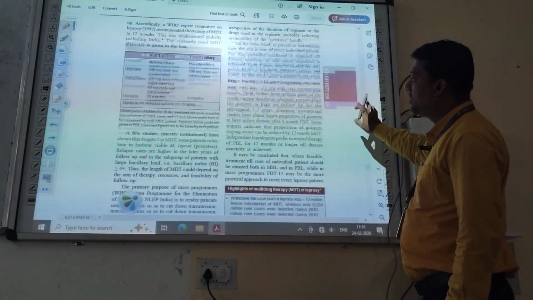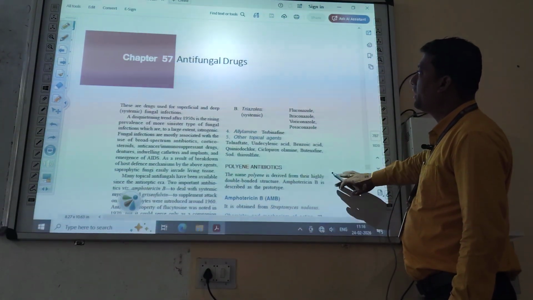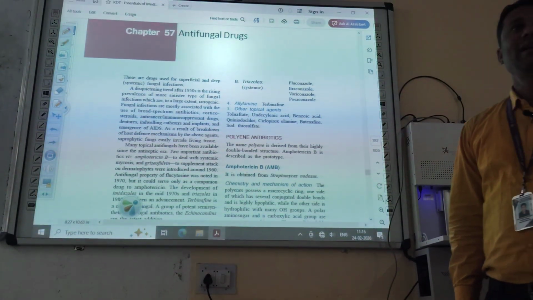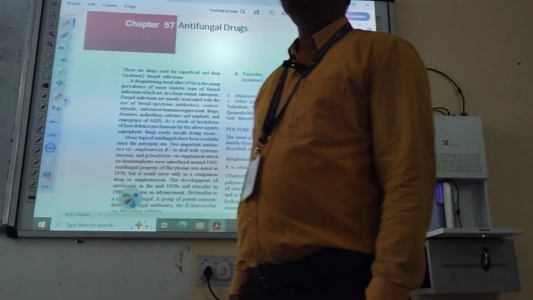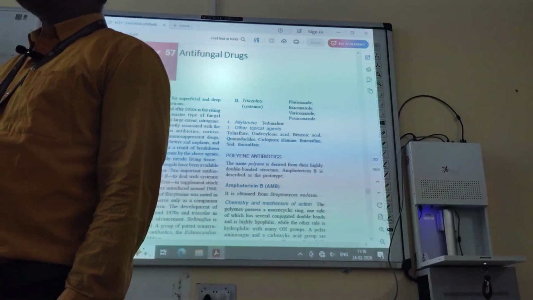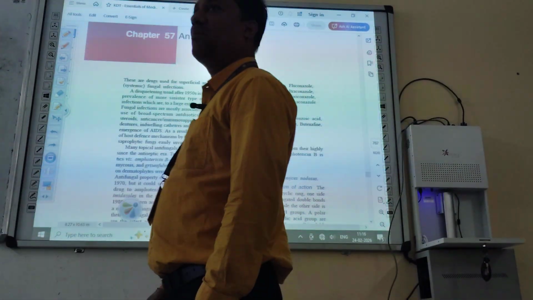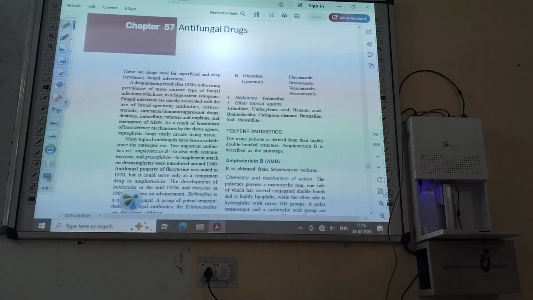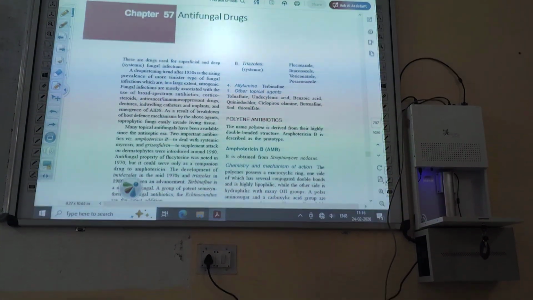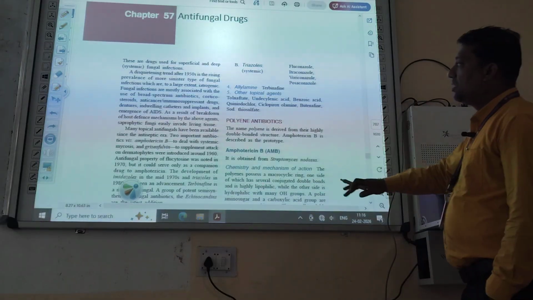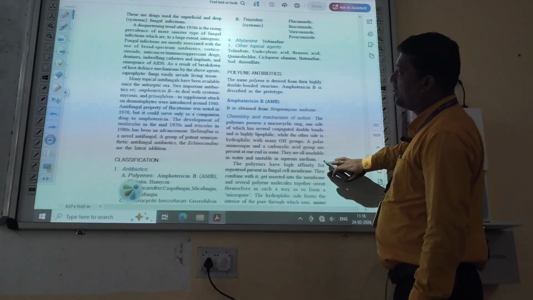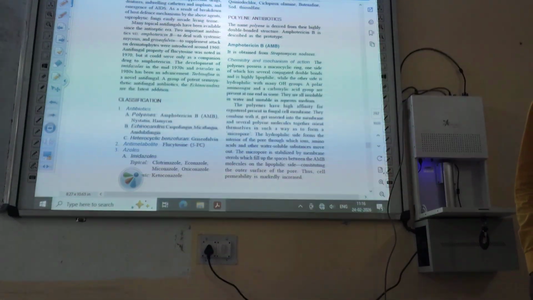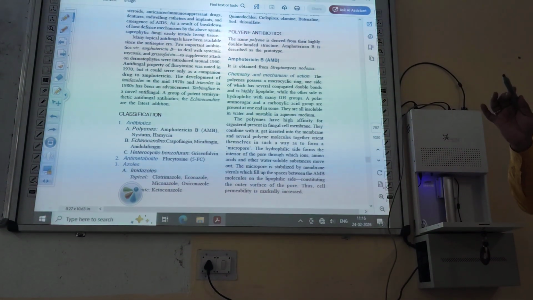This is about antileprotic, then antifungal drugs, then fungal infection. All types of skin infection are primarily fungal infection, fungus. These are the drugs used for superficial and deep or systemic fungal infection. Then we will discuss the classification of antifungal drugs. Classification, you should remember all the classified drugs.